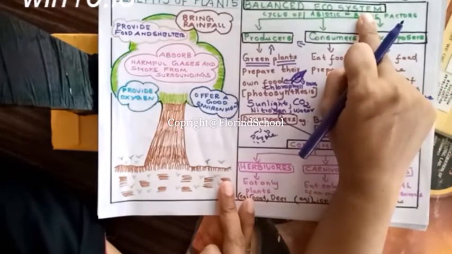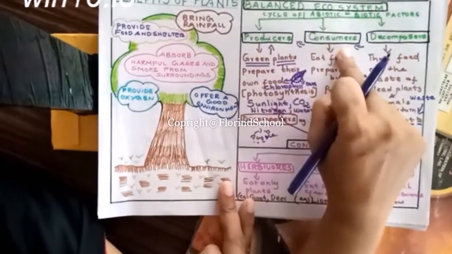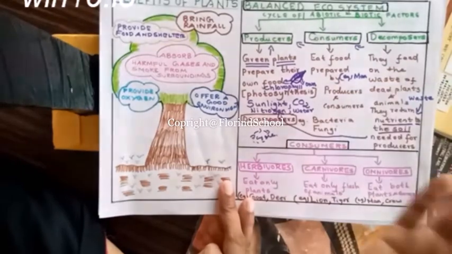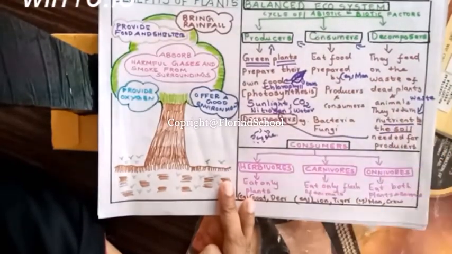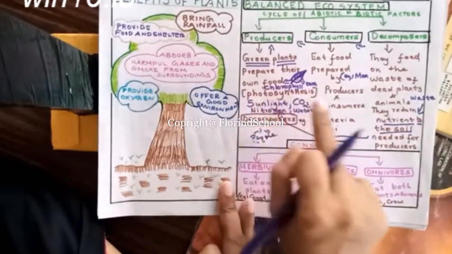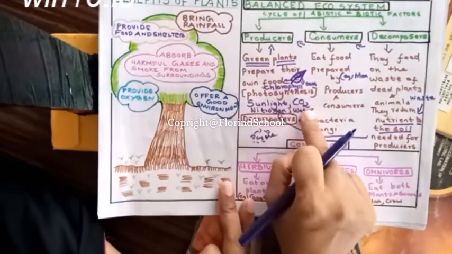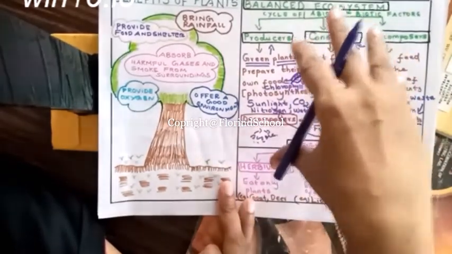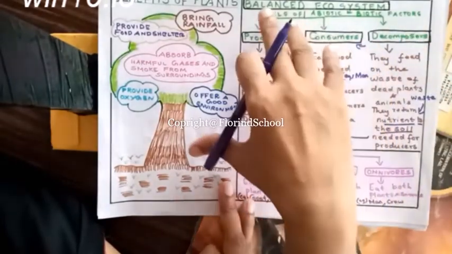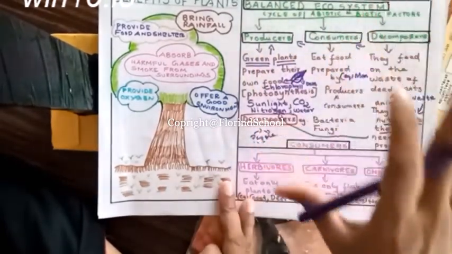What are biotic factors? Producers, consumers, decomposers. What are abiotic factors? Nutrients in the soil, carbon dioxide, sunlight, water. These all don't have life, so they are abiotic factors. These all form a cycle to maintain a balanced ecosystem.